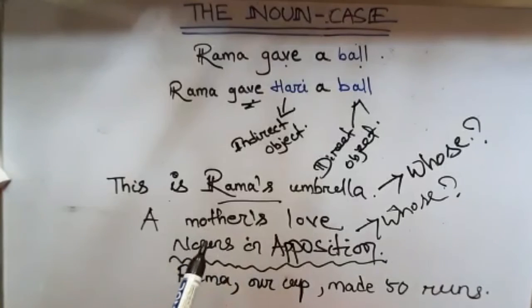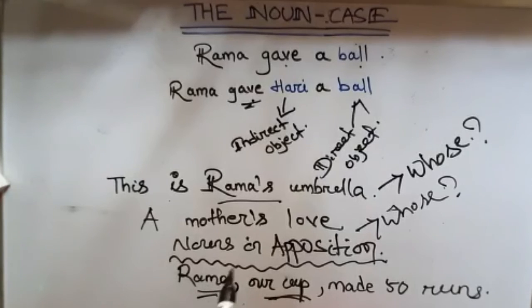When you see that Rama and our captain are one and the same person, the noun captain follows the noun Rama simply to explain which Rama we are talking about.